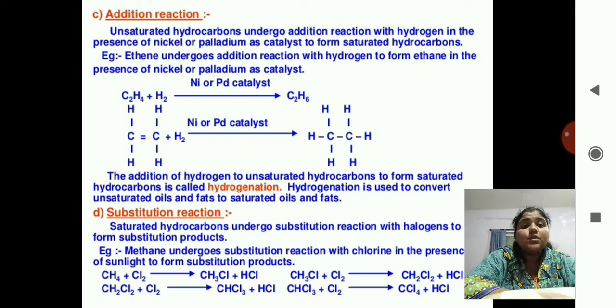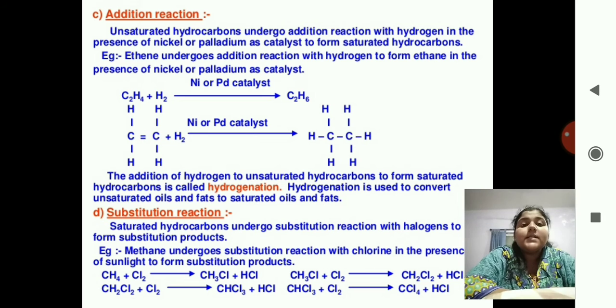Consuming more hydrogenated oils and fats is very harmful to us, so we generally prefer unsaturated fats. We do not consume more saturated fat because they have more hydrogen in them, and the carbon-hydrogen bonds are very strong and not easily breakable. So it gets deposited in our body, which leads to very harmful effects. So we prefer unsaturated oils.